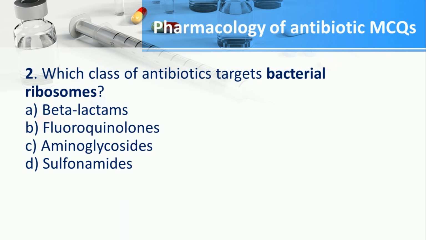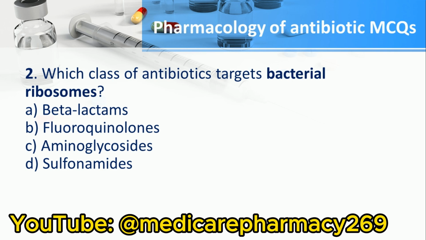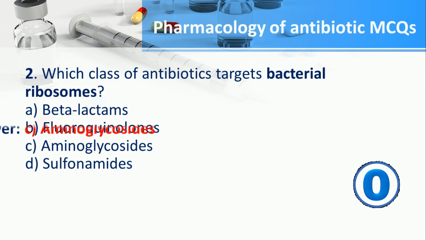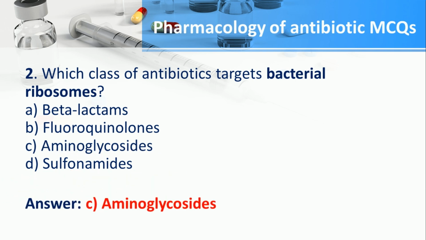Number 2. Which class of antibiotics targets bacterial ribosomes? A. Beta-Lactams, B. Fluoroquinolones, C. Aminoglycosides, D. Sulfonamides. The answer is C. Aminoglycosides.